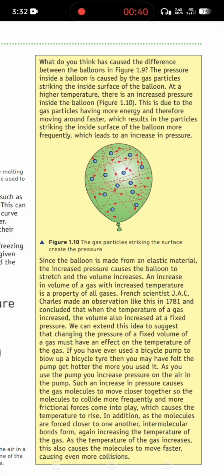These hits create pressure. When temperature increases, the gas particles get more energy. They start moving faster. Because they move faster, they hit the inside surface of the balloon more times. More hits mean more pressure inside the balloon. Since the balloon is made of stretchy rubber, the higher pressure pushes the balloon outward and makes its volume increase. That is why the balloon becomes bigger in warm temperature.